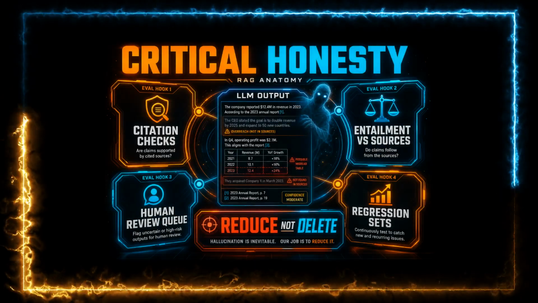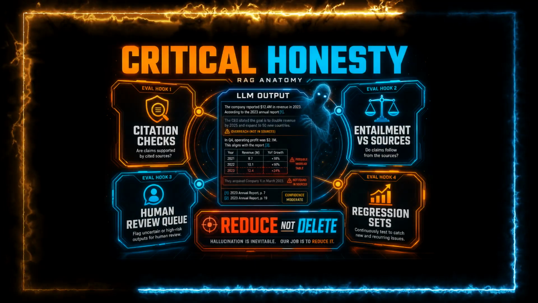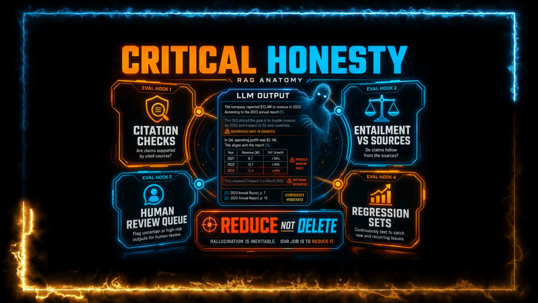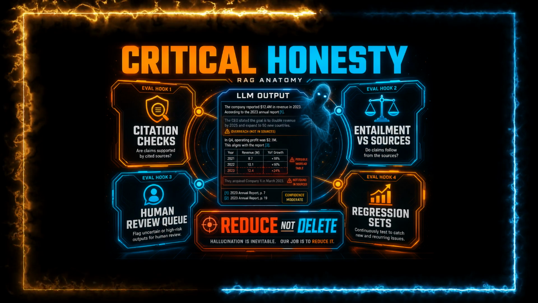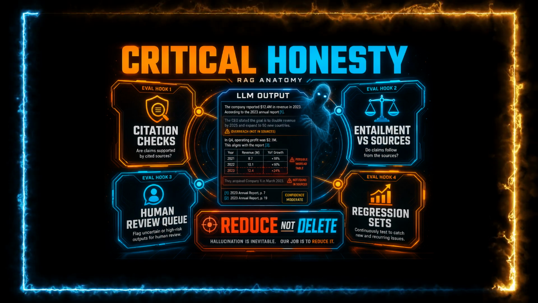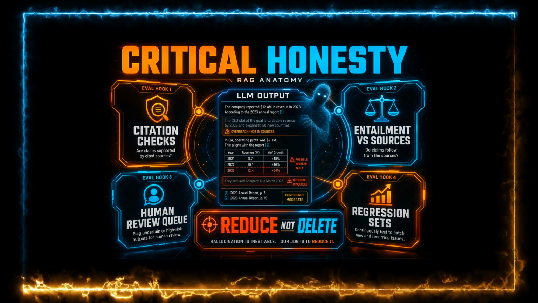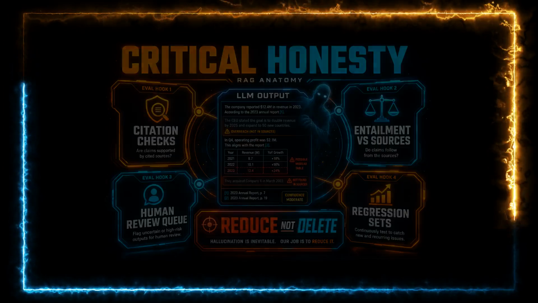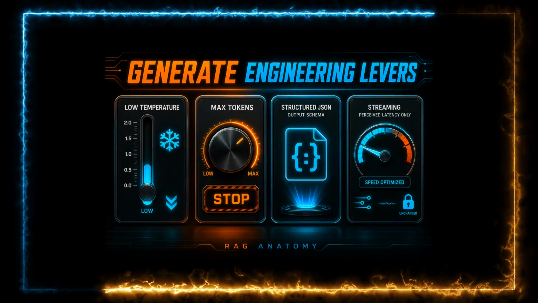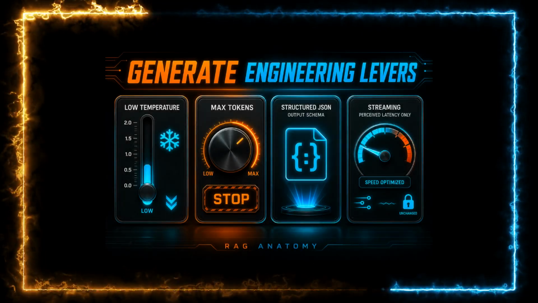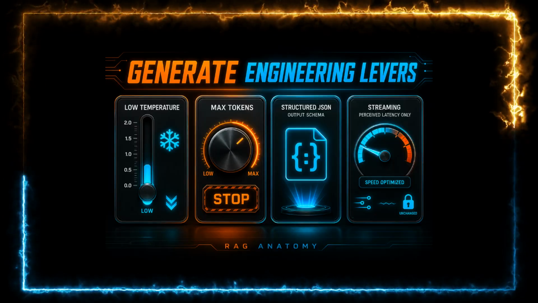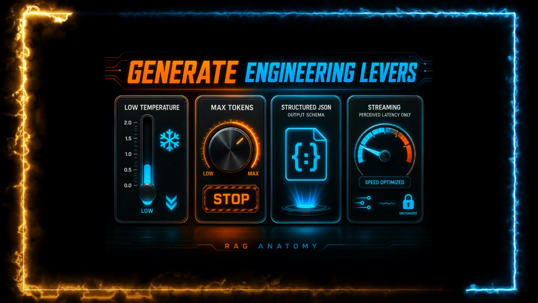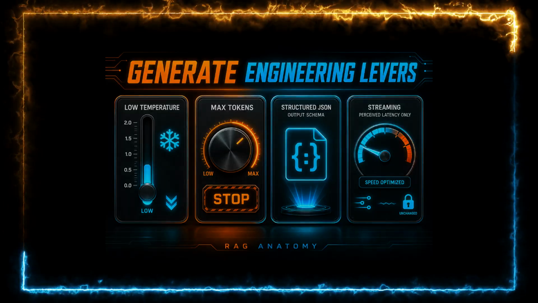Critical honesty: retrieval plus instructions reduce confident hallucination. They don't delete it. Models still overreach, merge incompatible snippets, or misread tables. That's why production wraps generation with eval hooks, citation checks, entailment against sources, human review queues, or automated regression sets. Engineering levers: temperature low for factual help, max tokens tuned so answers stop instead of rambling, structured output if downstream needs JSON. Streaming doesn't change grounding. It changes perceived latency.